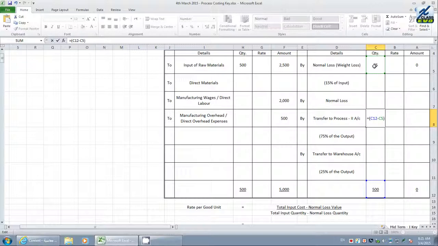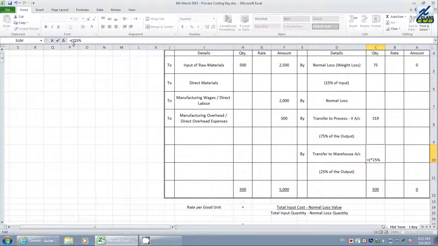Now, after weight loss, the balance is the output, and 75% of it is the quantum transferred to the next process. 75% is transferred, and the balance is only 25% to be taken into consideration. Is it clear or not?